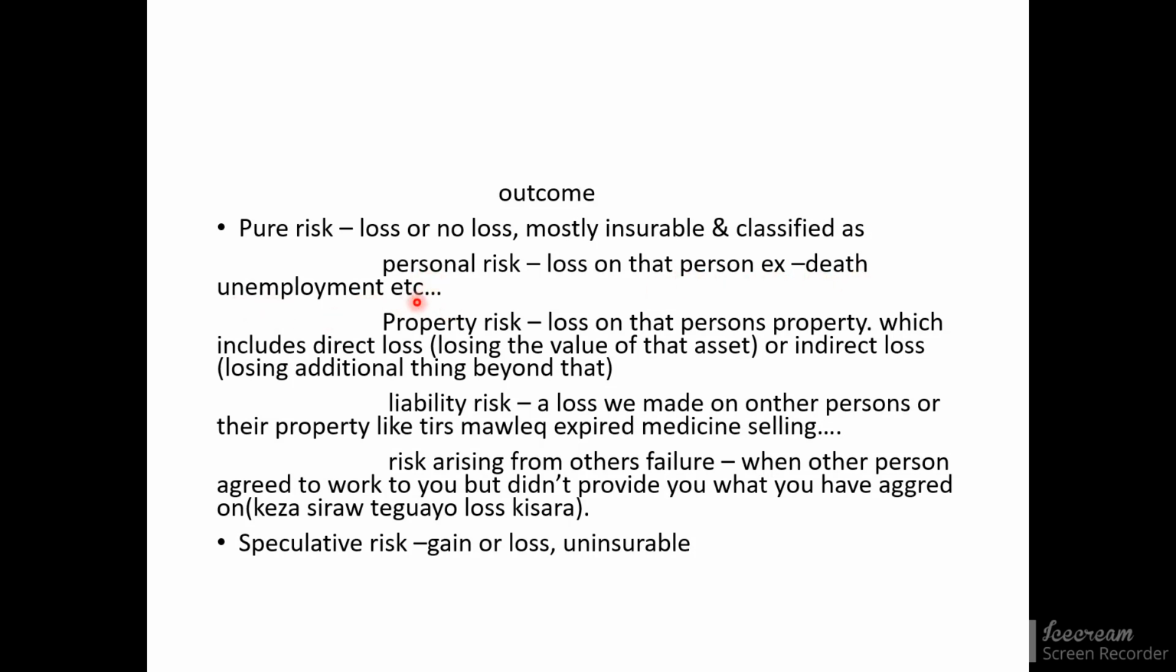The other one is property risk, a loss that can happen to that person's property rather than to the person itself. For example, if my car crashes and I get a huge scar on my body, that's a personal risk. But if my car crashes and the tires or any glass on the car break, that is a property risk, or a loss on my property or my car.